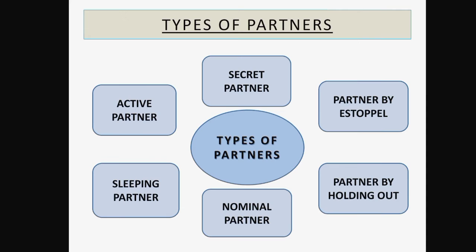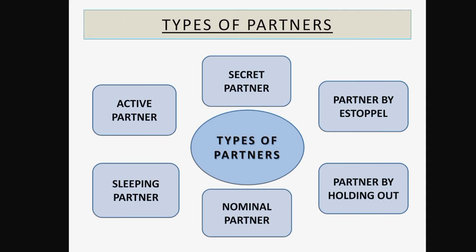Now the next type of partner is partner by holding out. This is also a category of nominal partner. These are the partners who do not call themselves a partner in the firm, but who do not object either when others call them a partner in the firm. Then he is called a partner by holding out.